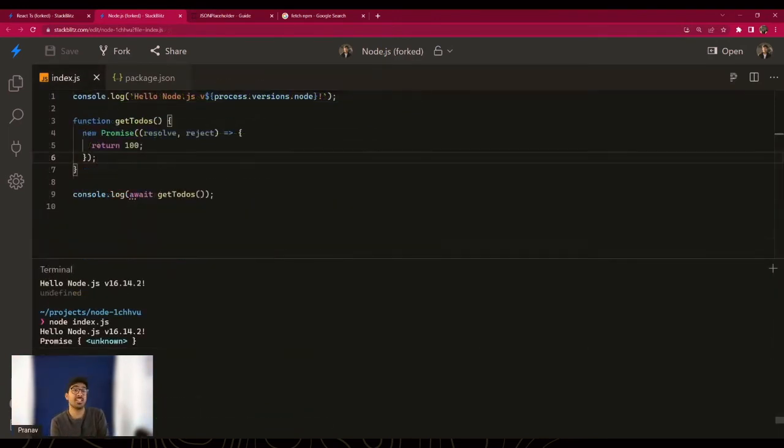Now the next mistake that a lot of developers make is writing promises like this. People write promises because a promise has a resolve or reject, and they simply return something and think that this is all they have to do, but this is wrong. And let's see why. So right now we have a function getTodos, and this is returning a number 100, and we have the regular promise constructor, and in the end we expect to get a number 100 if the promise is successful. Do you think it's correct? Let's try to run this.